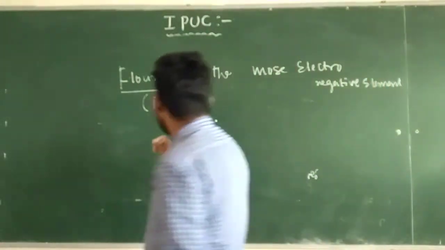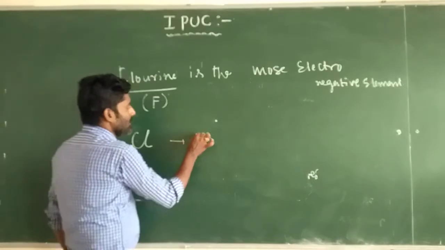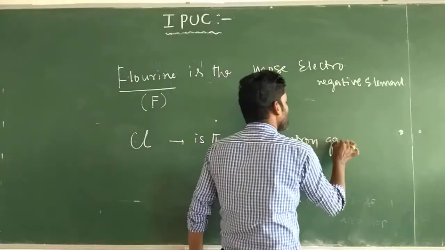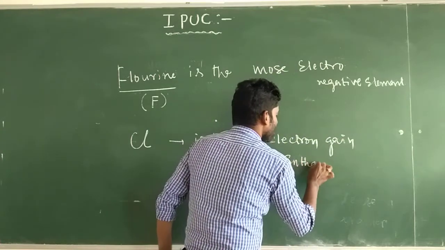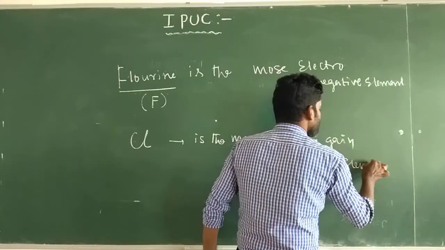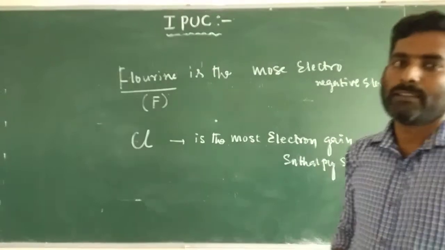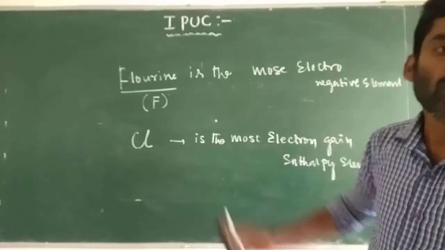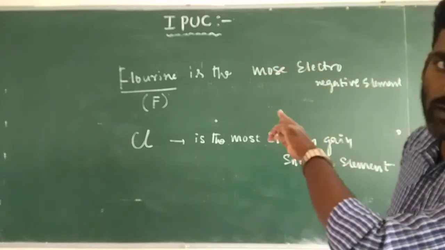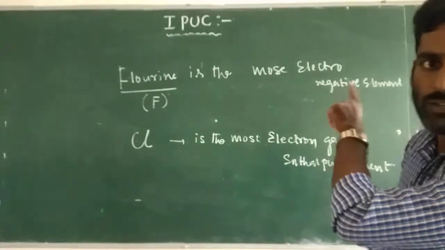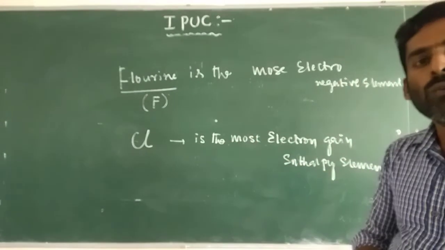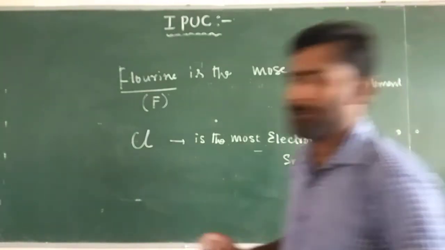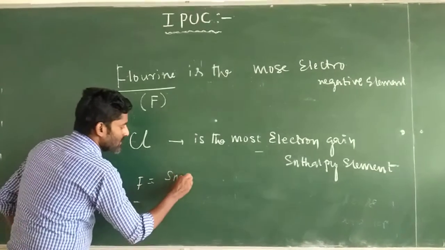Fluorine is smaller in size. And chlorine, Cl, is the most electron gain enthalpy element. In the periodic table, among halogens, the most negative electron gain enthalpy is not for fluorine; it is for chlorine. If we take fluorine and chlorine, fluorine is the most electronegative element, but chlorine has a more negative electron gain enthalpy value. Chlorine is the element with the most electron gain enthalpy, and fluorine is the smaller size element.